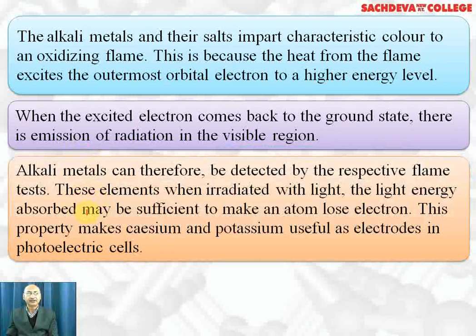These elements, when irradiated with light, absorb light energy sufficient to make an atom lose an electron. This property makes cesium and potassium better as electrodes in photoelectric cells than lithium and sodium. Rubidium is also used in photoelectric cells, but the best are cesium and potassium.